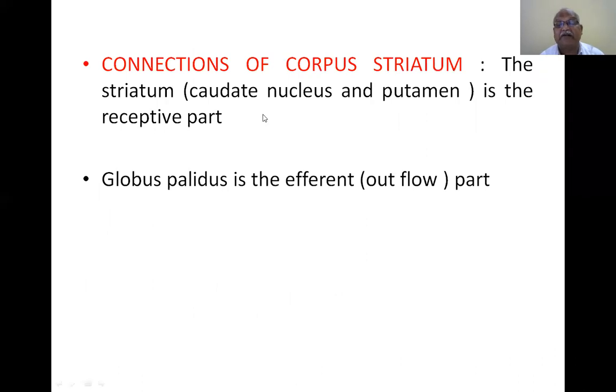Connections of the corpus striatum: the caudate nucleus and putamen are the receptive part. The globus pallidus is the efferent or outflow part. Connections in the central nervous system are afferent and efferent. Afferent means going towards the center, receptive. Efferent means the outflow part. So the corpus striatum is divided into the caudate nucleus, putamen and globus pallidus. The caudate nucleus and putamen are both the receptive part, and the globus pallidus is the efferent or outflow part.